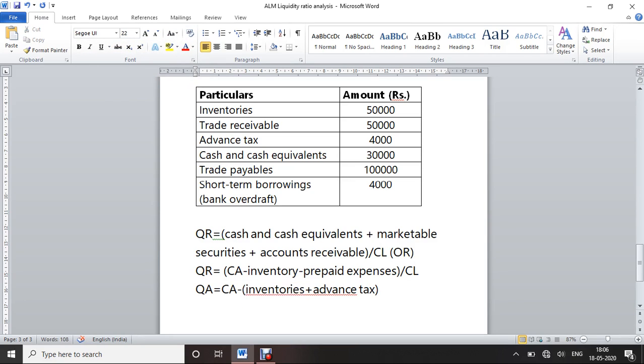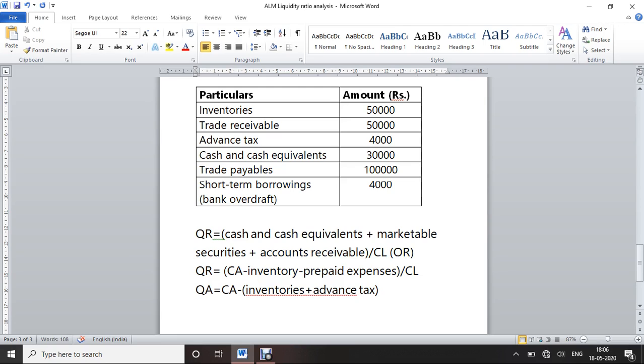We can go either way: current asset minus inventory minus prepaid expenses. It is the same thing. So quick assets equal to current assets minus inventories minus advance taxes.